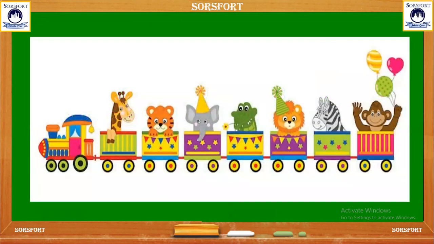So this is a toy train. As you can see, in the first box there is a giraffe, in the second box there is a tiger, in the third one there is an elephant, fourth there is a crocodile, fifth there is a lion, sixth giraffe and seventh who is there? Monkey.